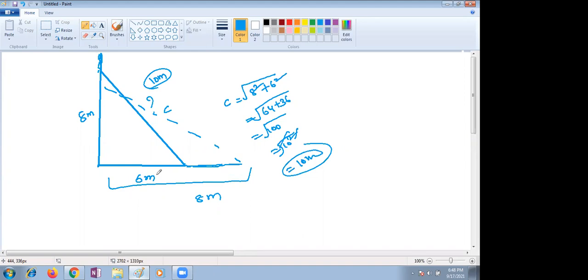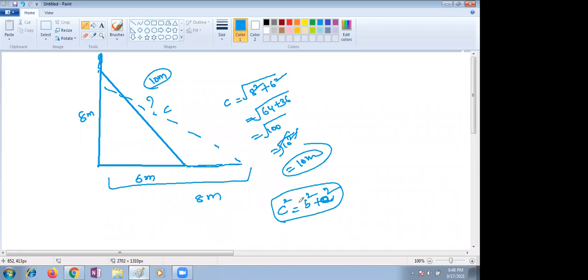The equation would be C squared minus B squared equals A squared. That is the Pythagorean theorem. Ma'am, I understand, but we have to find how far the ladder's end is from the base of the wall.